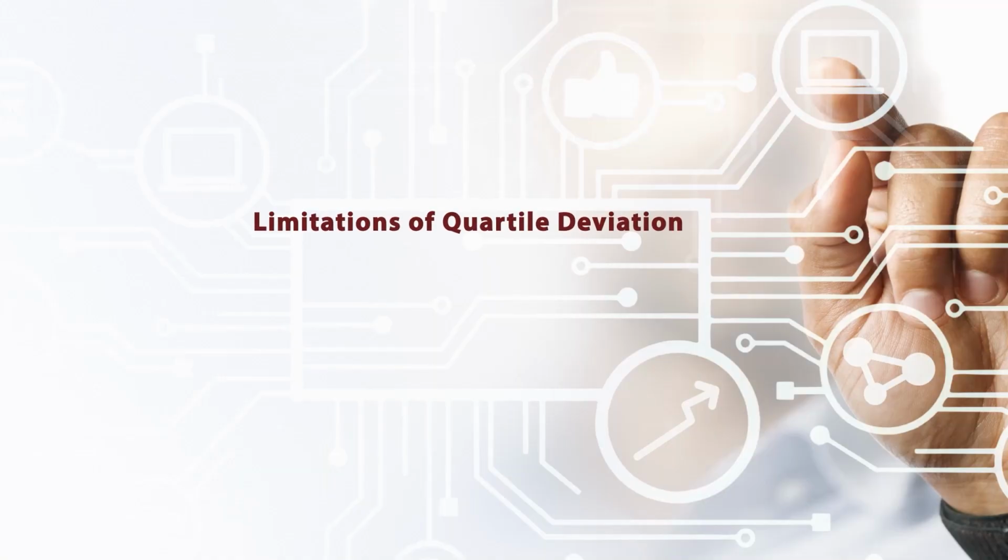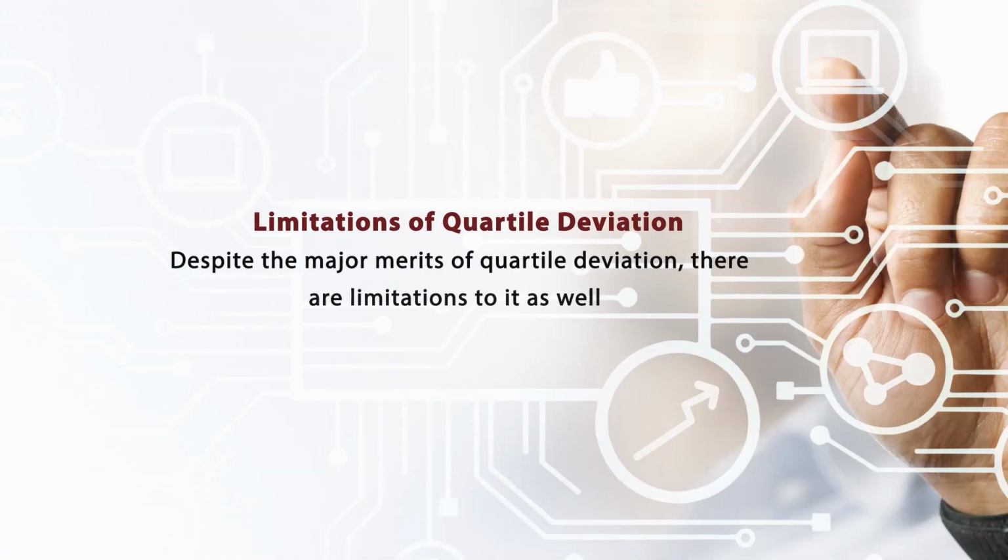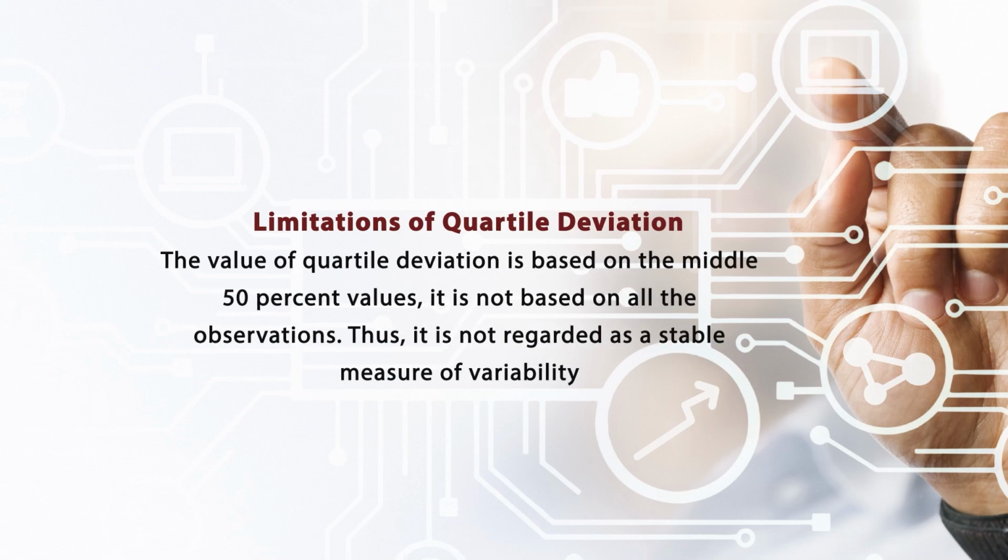As far as the limitations of the quartile deviation are concerned, we have depicted its major merits, but definitely there are certain limitations as well. The value of quartile deviation is based upon the middle 50%. Again, we are eliminating the rest of the 50% of the data. It is not based on all observations. Thus, it is not regarded as a stable measure of variability. Although it is better than the range, it is not completely fine, because we are only considering the center 50% of the data, and we are eliminating the maximum or minimum 25% of the data.